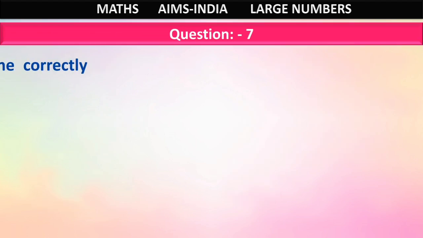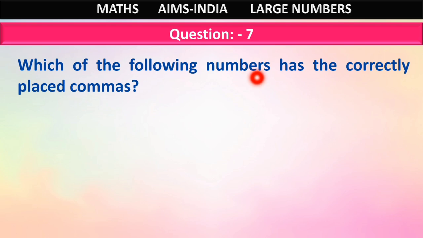The next question is question number 7. Which of the following numbers has the correctly placed commas? Now we will have some numbers here and you have to tell me which number has the correctly placed commas.